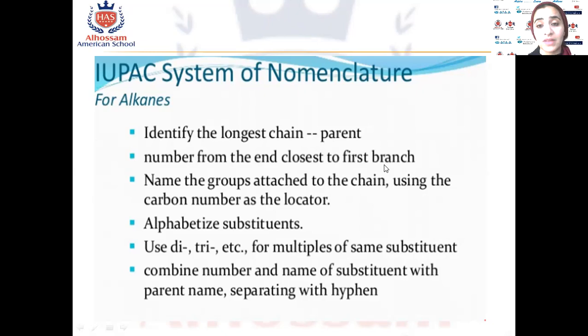Name the group attached to the chain, using the carbon number as the locator, okay? For example, if we have methyl, CH3, this is the side chain. We start with the number it is attached to, for example carbon number 2, so we will say 2-methyl and complete the name according to the number of the carbon.